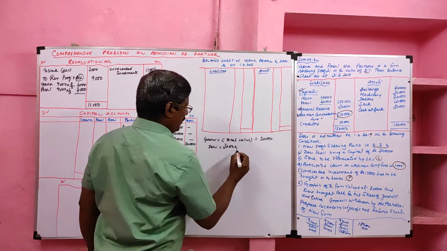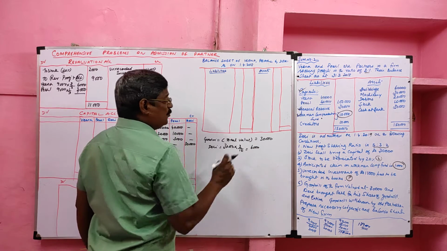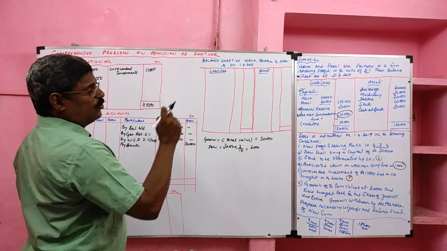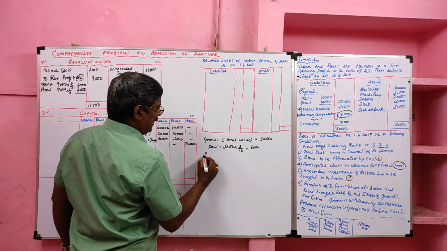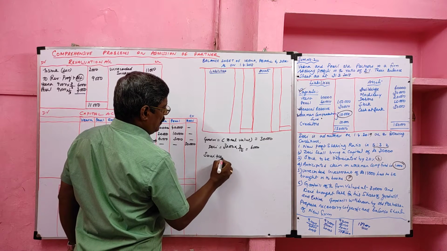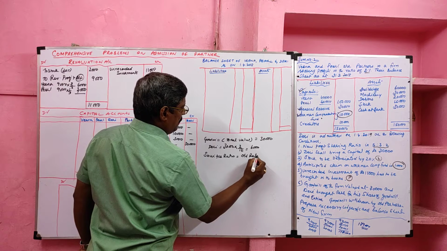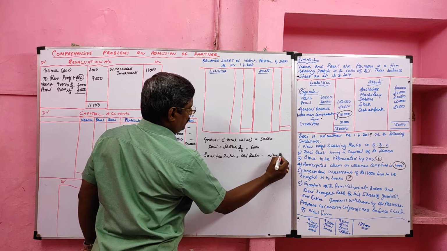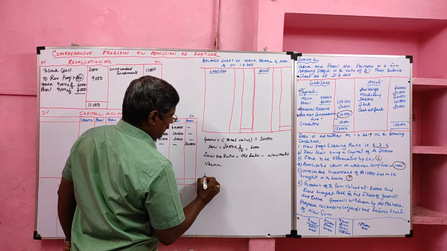So Derry's share of goodwill is 2/10, which is 6,000. This goodwill is shared by the old partners in the sacrifice ratio. So we have to find the sacrifice ratio. Formula: old ratio minus new ratio. We have to calculate it for Veena and Pearl.